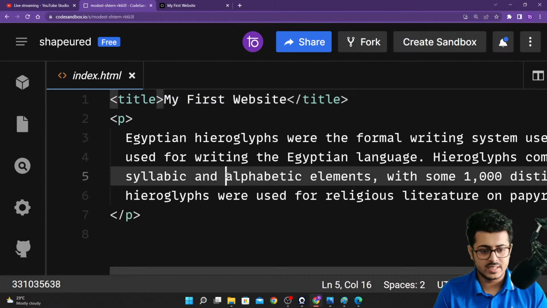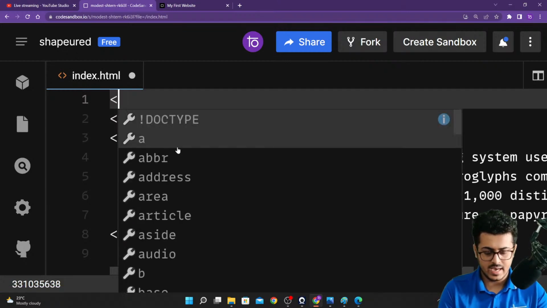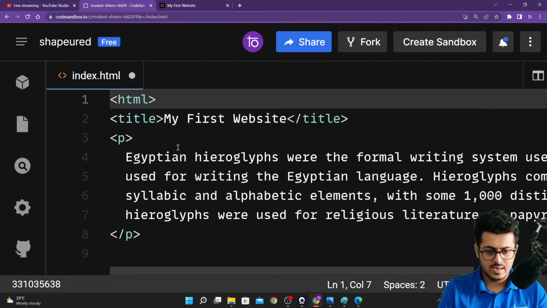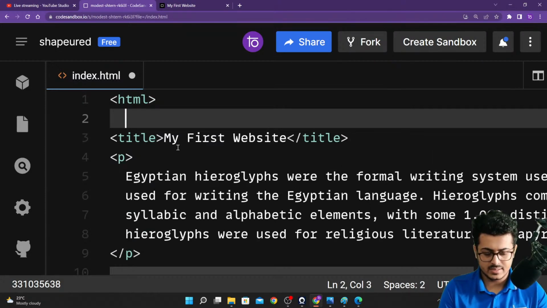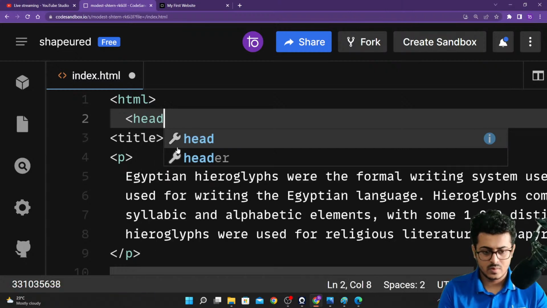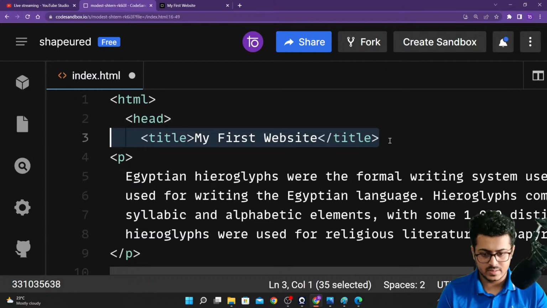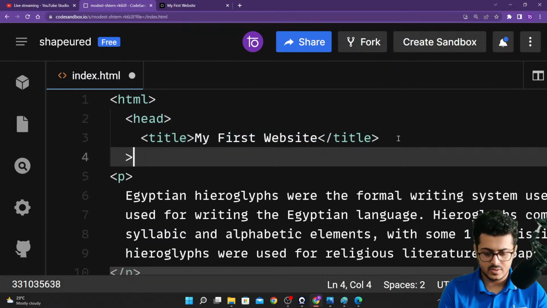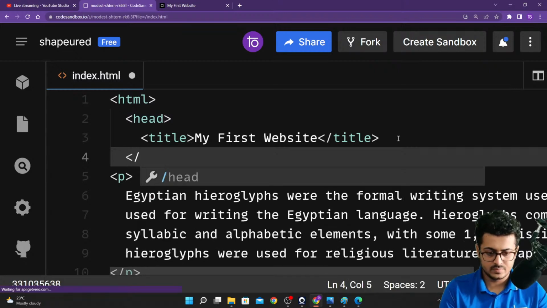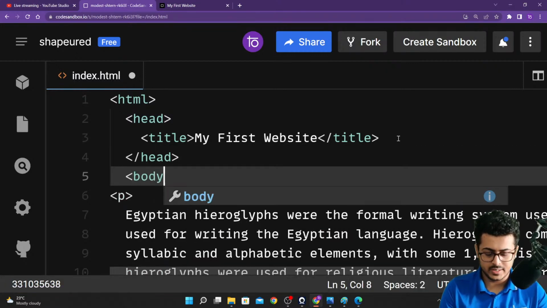Right over here, if you guys remember, we had our HTML, CSS. So let me just create the tags itself, HTML, and we are going to have our head tag inside of there. Then we are going to have our title tag. Let us make some space, and then you have your title tag right over here. And you need to close the head tag. Then you have your body tag right over here.